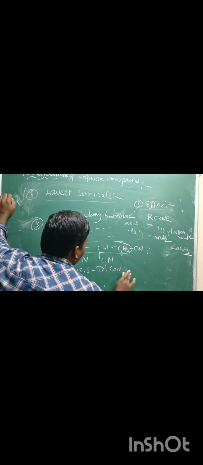For example, on that last rule, if the molecule contains 2 or more of the same functional group, for cyanides 1, 2, 3 tricarbonitrile.